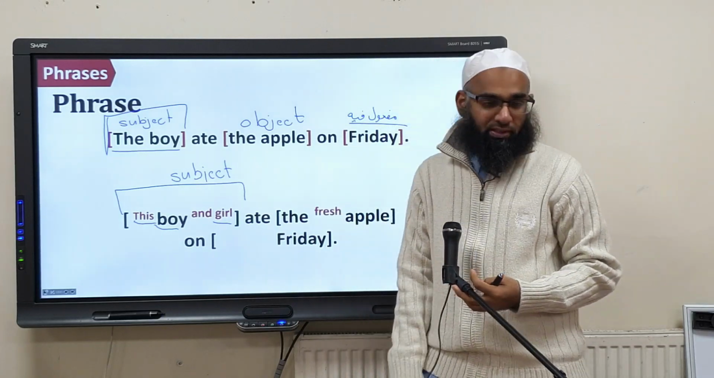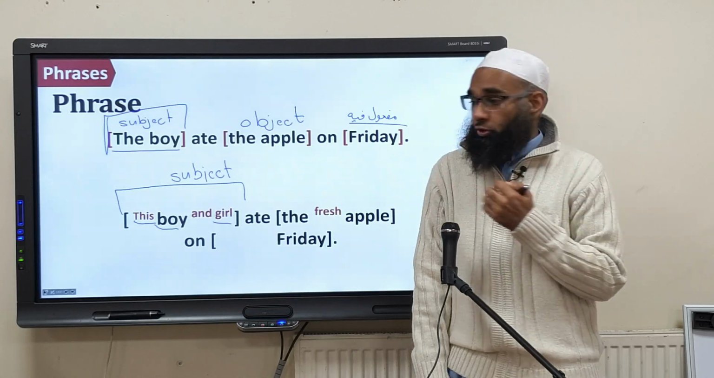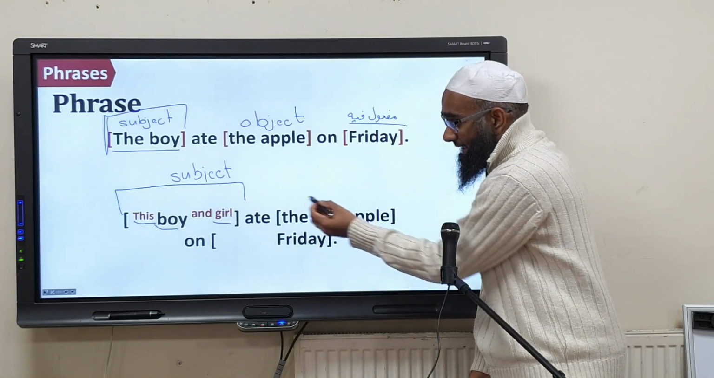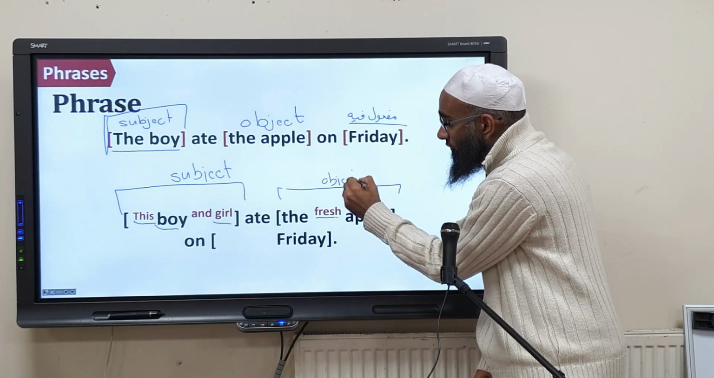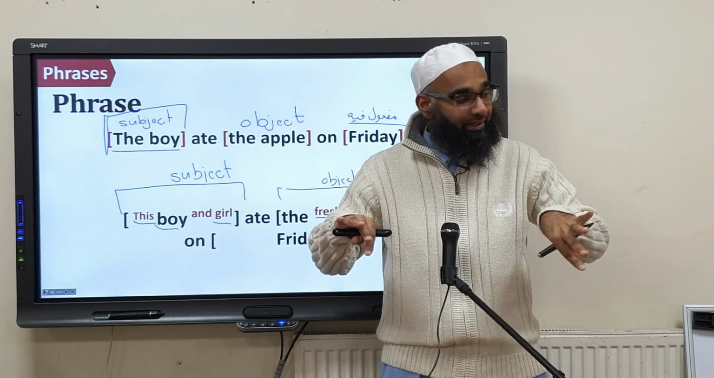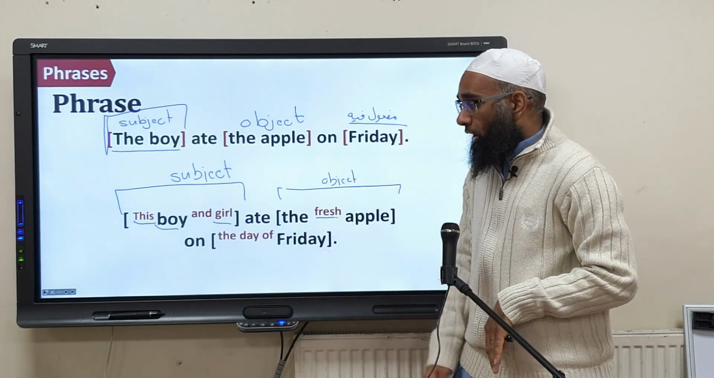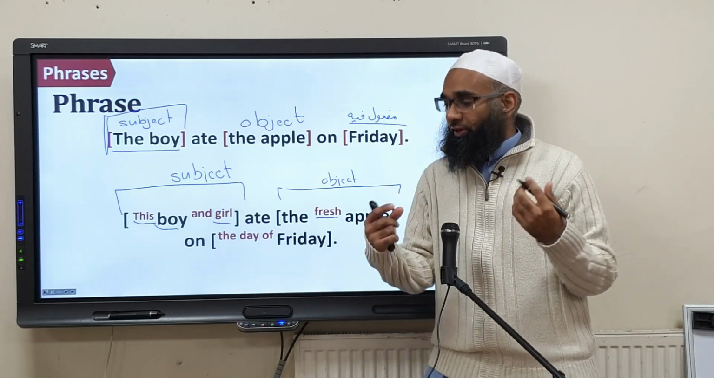Instead of saying the apple, what if he ate a rotten apple? You say, no, he ate a fresh apple. So now we have an adjective. So again, it's still 1 slot, the object, but within the slot, we've expanded and put more words in. Are you following? On Friday, we said the day of Friday. We've added in more. This is what a phrase is.